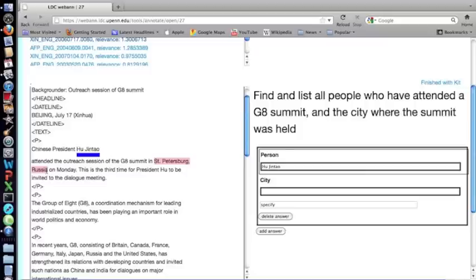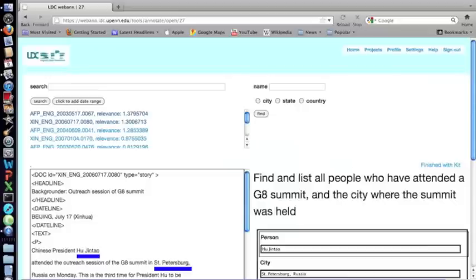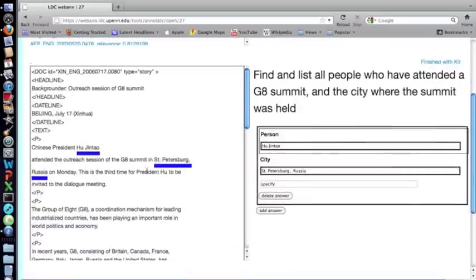Let go, highlights it in pink. So I'm going to click in the city box because that's where I want the text to go. It turns green, hit enter, the page refreshes, and now I can see that St. Petersburg, Russia is highlighted or has a blue underline, and it also appears in the city box.